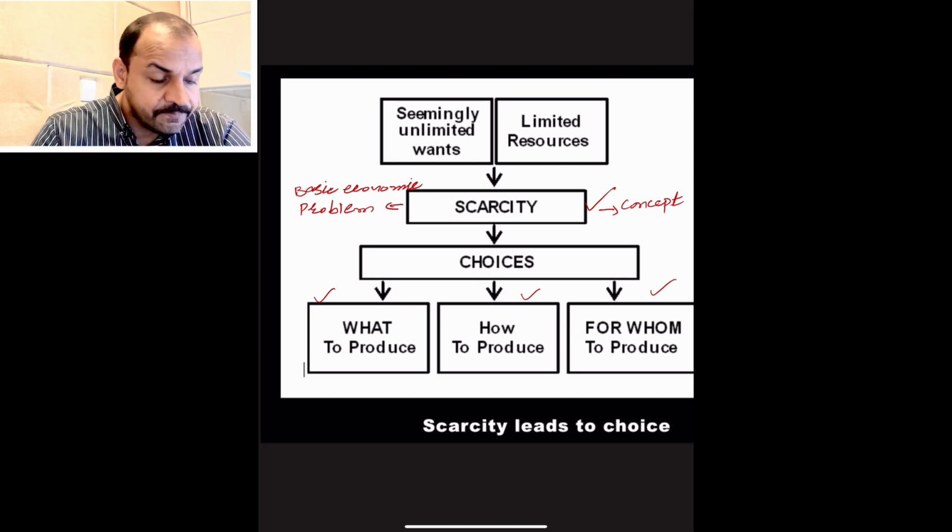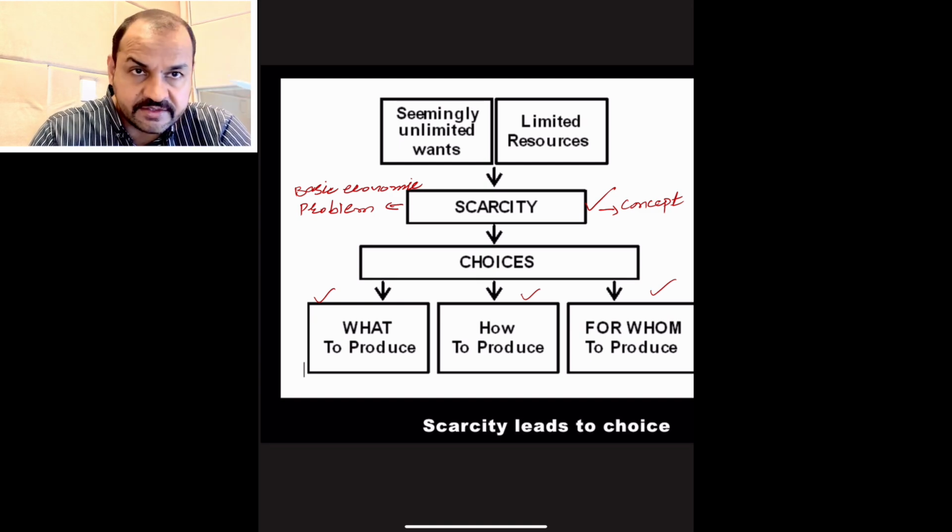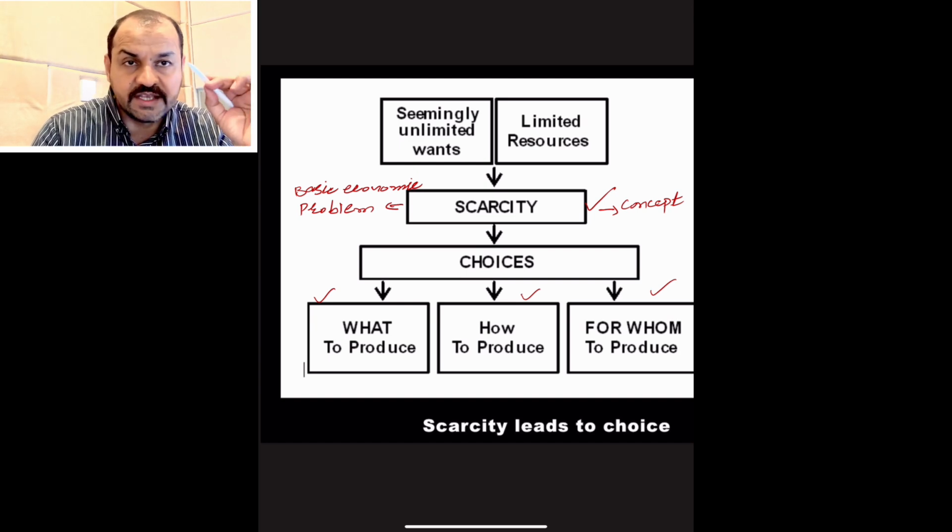So in this decision-making process, in the choice, we must give the answer to three economic questions. What to produce? क्या produce करना है? How to produce, what techniques are to be used? And for whom to produce? Which wants are to be fulfilled? These are the three basic economic questions which have to be answered during the process of choice when we face scarcity.